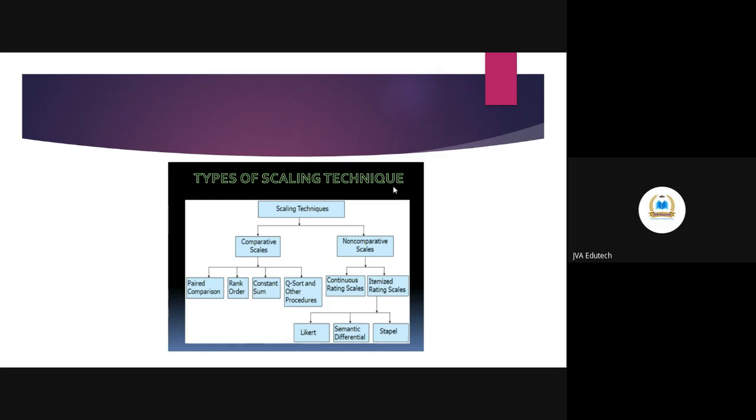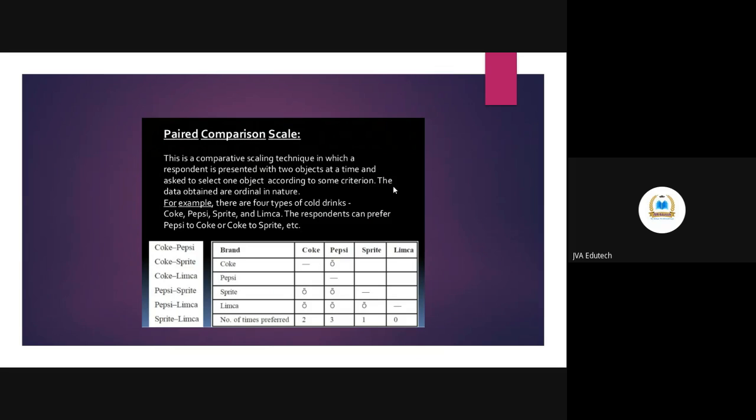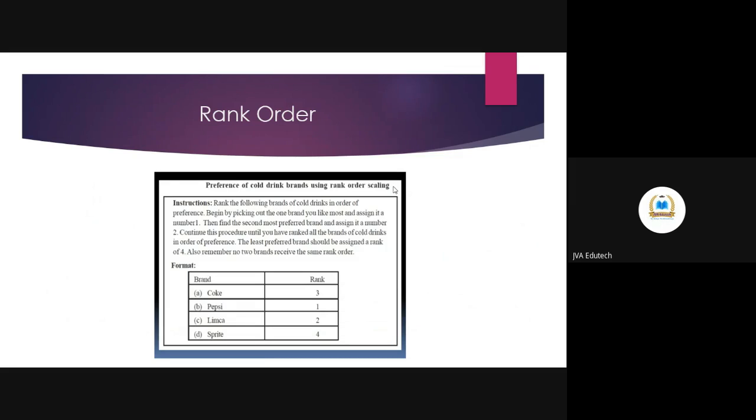In paired comparison scale, we keep two products or two organizations side by side and ask people to compare them. For example, there are four types of cold drinks: Coke, Pepsi, Sprite, and Limca, and we ask people to give their preference, and then we calculate which one of them was preferred most. So this is one kind of paired comparison scale. In rank order, we will put these products and ask people to rank them as per their preferences.